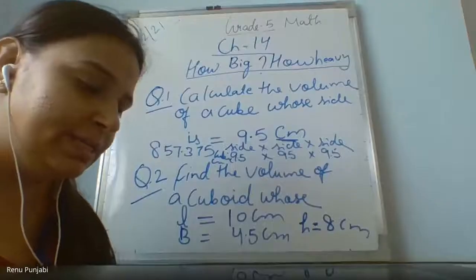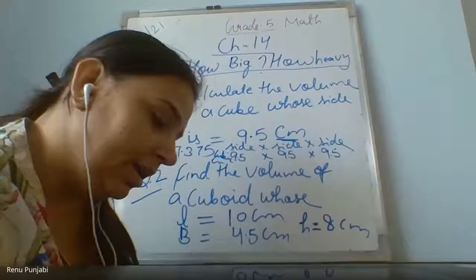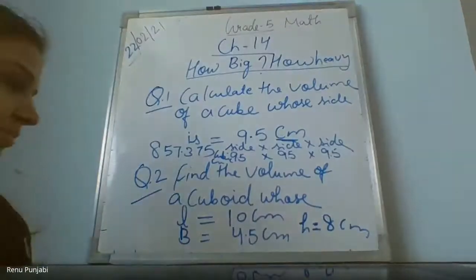Ma'am, can I see the answer of the second sum? Yes, please tell. The answer will come 360.0. It is 360.0. 360 cubic unit.